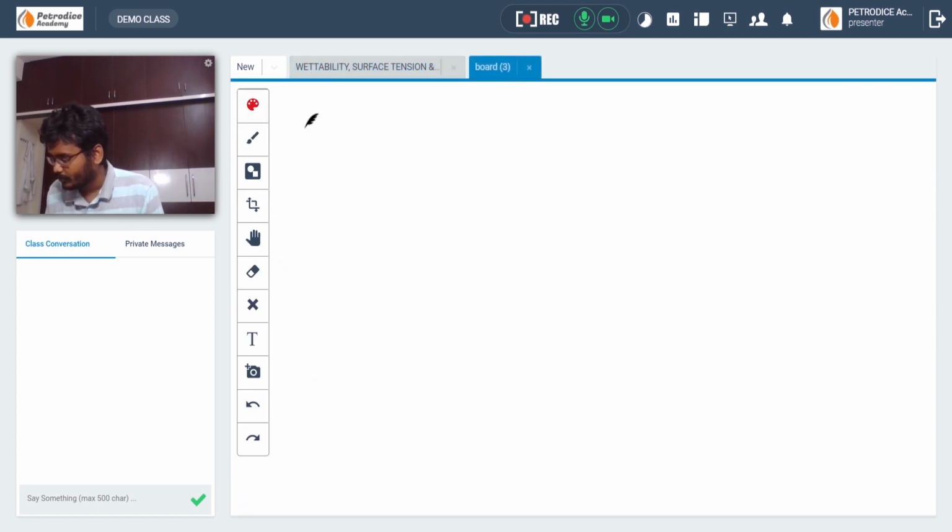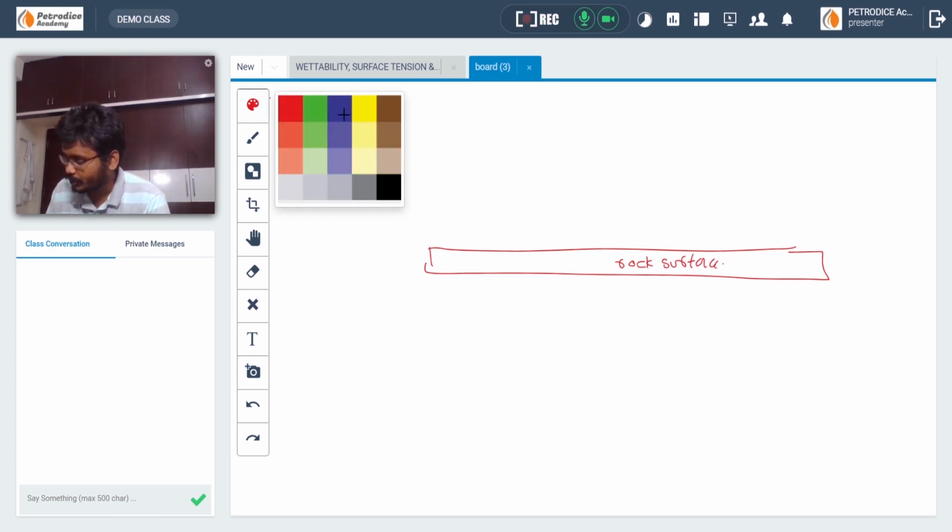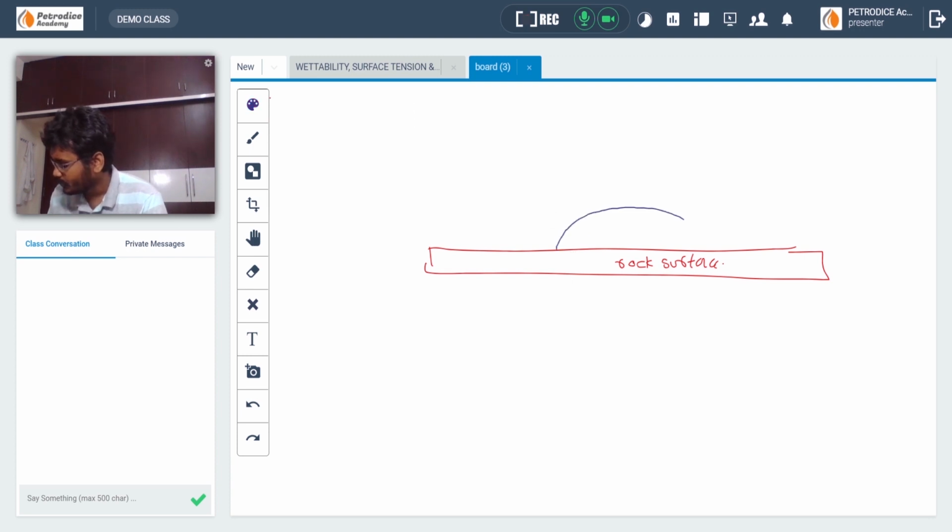Consider a rock surface. If you put a drop of water on top of it, generally every rock will have the tendency to attract water molecules towards it. Consider we have put a water drop in the presence of air.